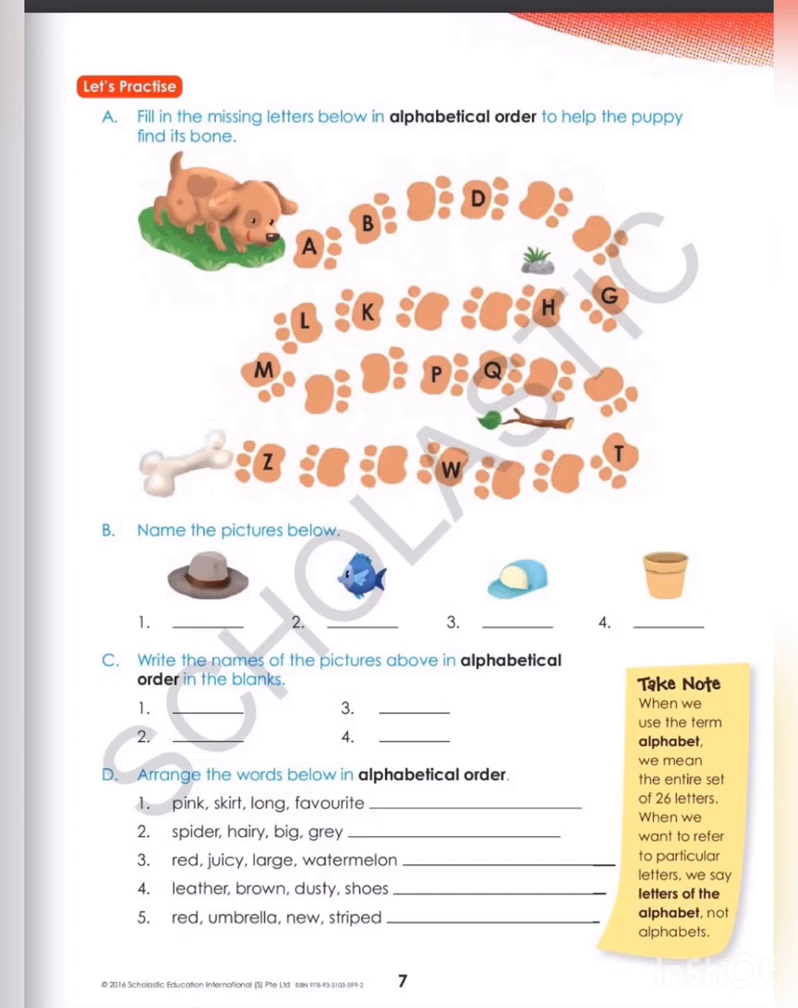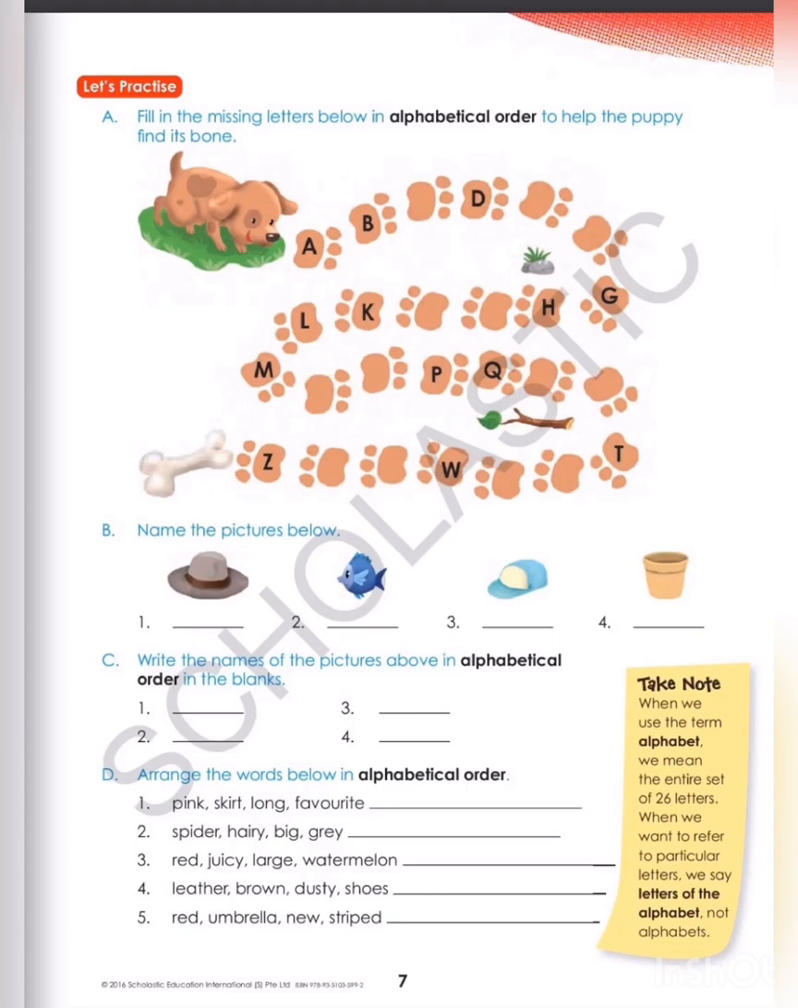Now question number B is: name the pictures below. What is the first picture? First picture is of a hat. What will you write here? Hat. Second one is fish. Third one is cap. Fourth one is pot. F-I-S-H fish, C-A-P cap, P-O-T pot.